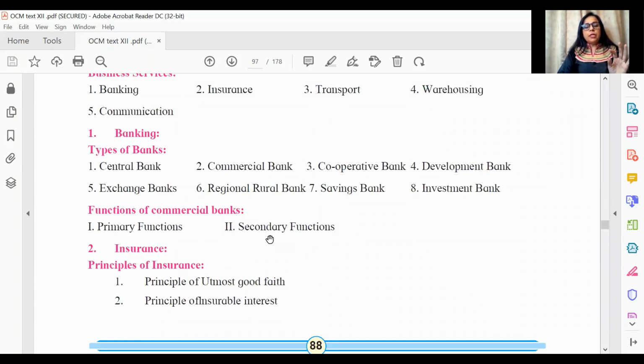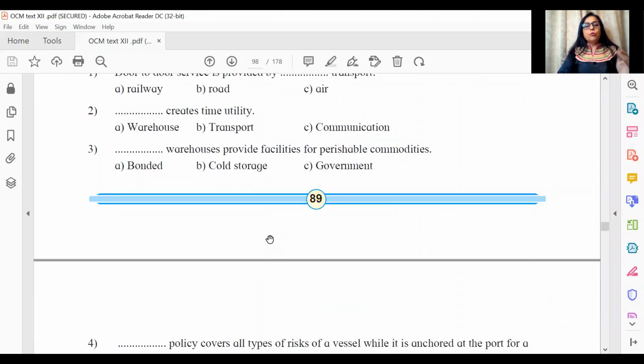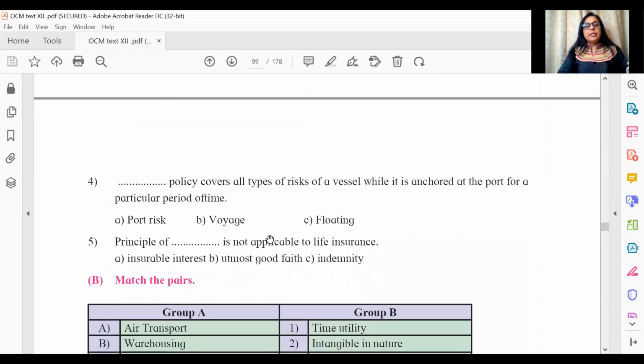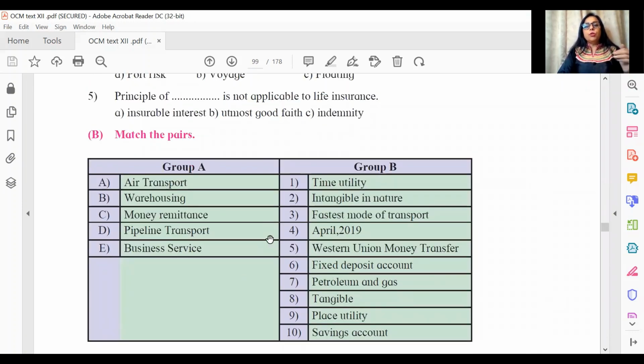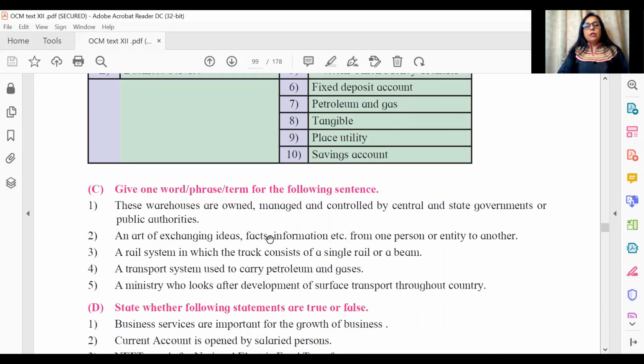So I hope all the objectives are clear. If you will be seeing any of these objectives exercises behind, please make sure that you omit transport and communication, and the rest of it is very well covered in whatever markings we've done. So please make sure that whenever you are doing the chapters, do solve the exercises. Once you have made those markings, I'm sure you are totally sorted and you don't need to worry about the rest of the questions. That's all in my video on objectives of chapter number 4, business services. I will be uploading the next video, next chapter, very soon. Until then, do study hard.